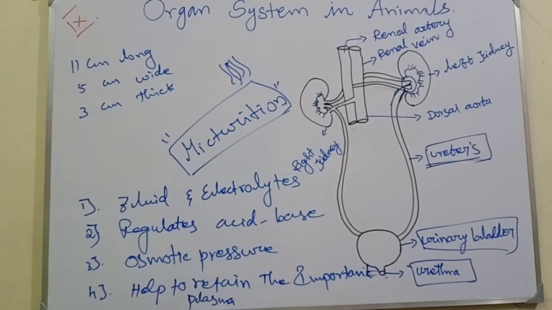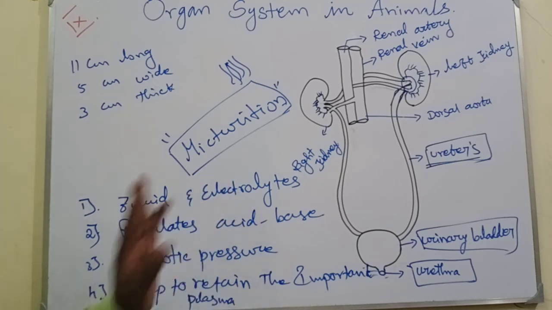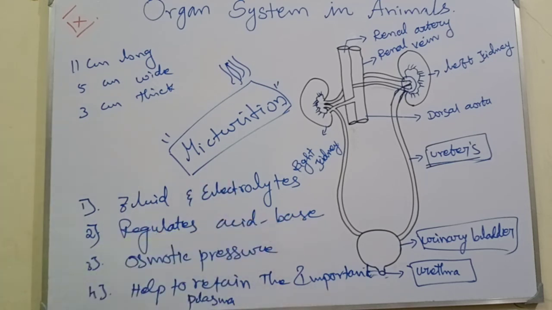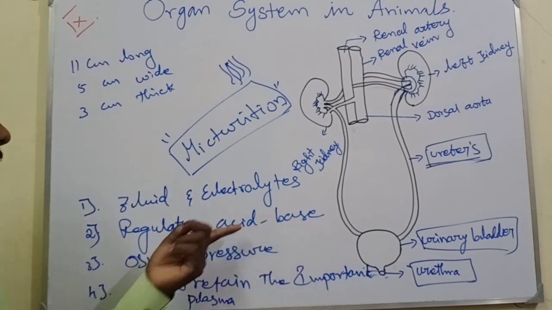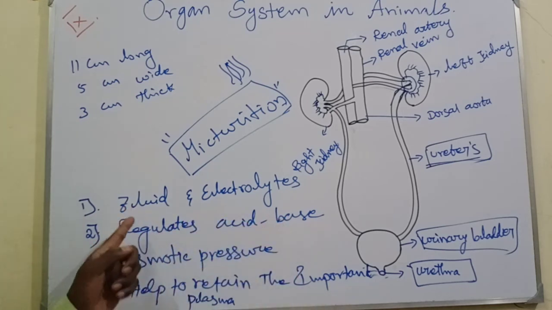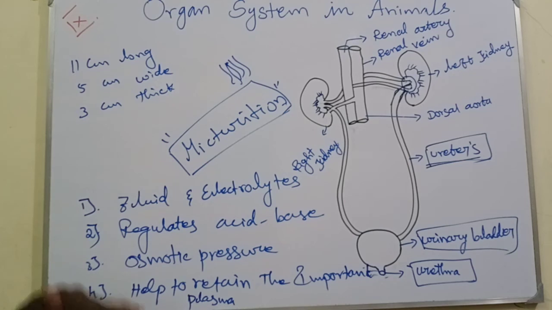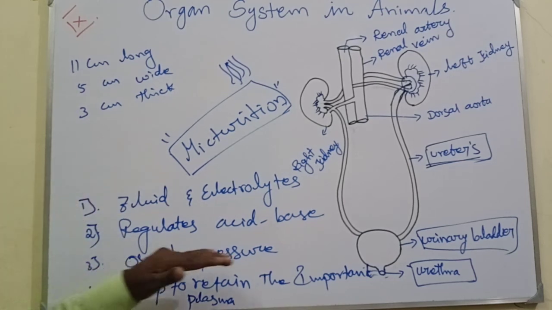See, this is the importance of the kidney. The first one: maintaining the fluid and electrolyte balance in our body. This is the main responsibility of the kidney. It also regulates acid and base. If acid increases, that is a problem in our body, and if base increases, that is also a problem. So the acid-base level is regulated by the kidney, which is an excretory organ.